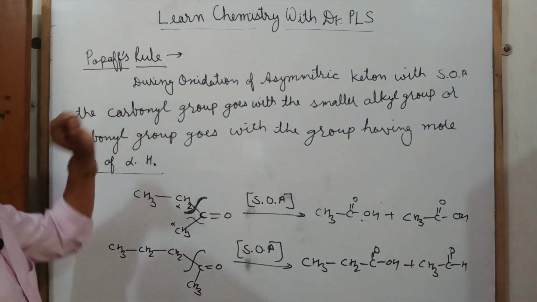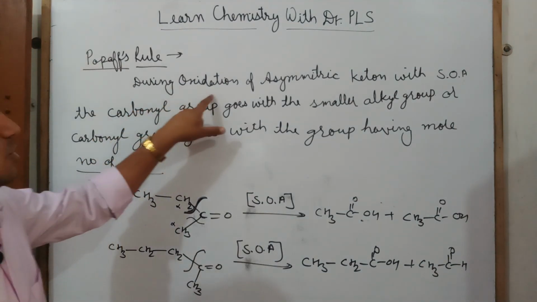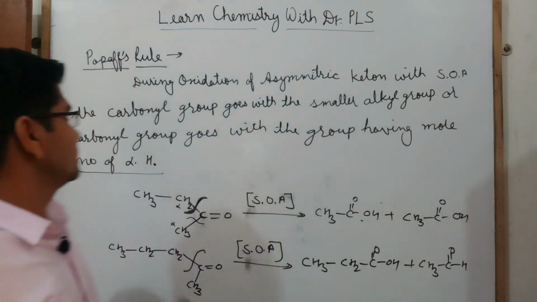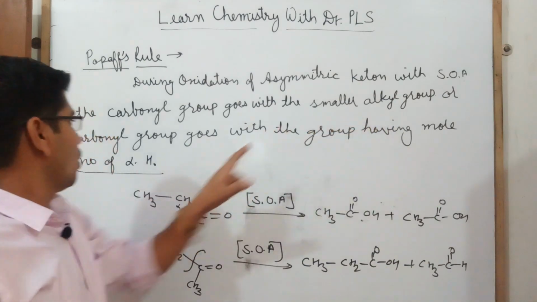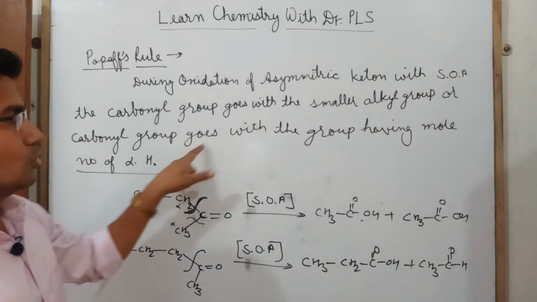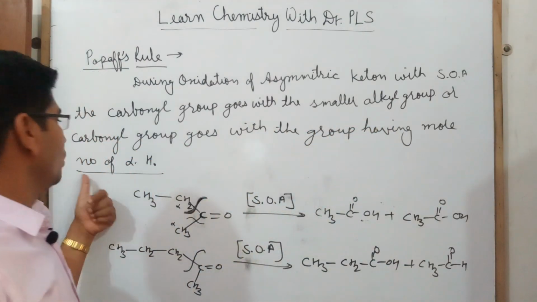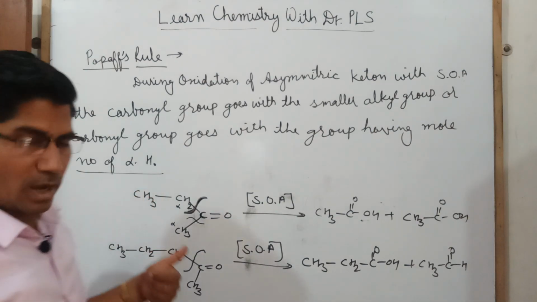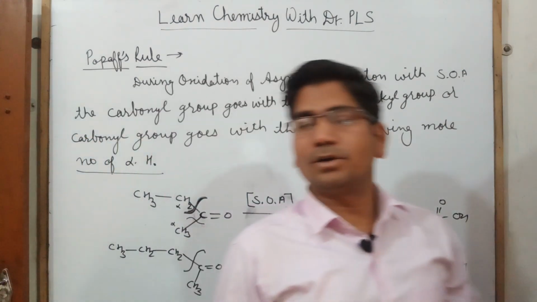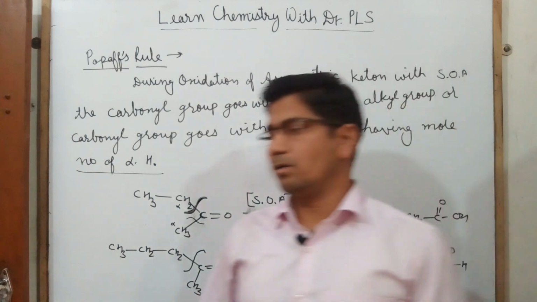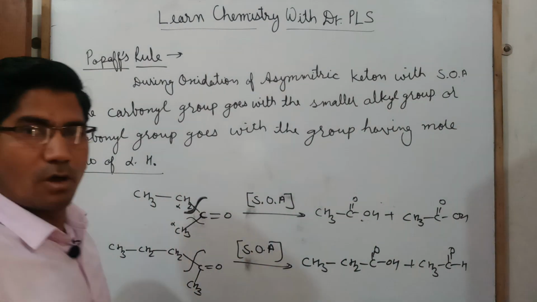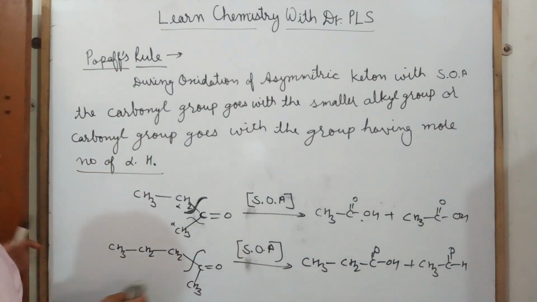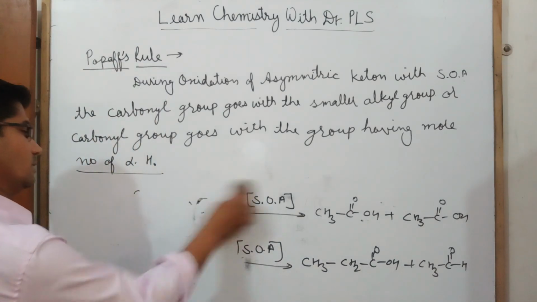So the Popoff rule, again I'm talking about the Popoff rule. During oxidation of an asymmetric ketone with a strong oxidizing agent, the carbonyl group goes with the smaller alkyl group, or the carbonyl group goes with the group having more number of alpha hydrogens. So I think it will be clear to you. Now I'm taking another example.